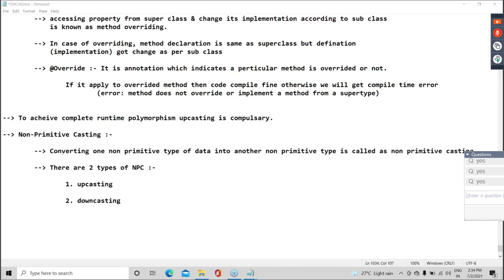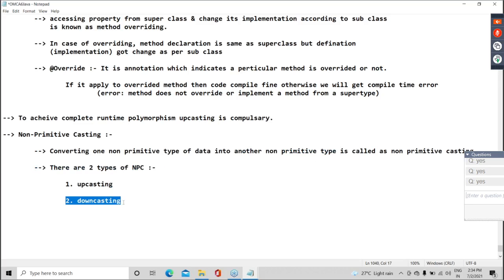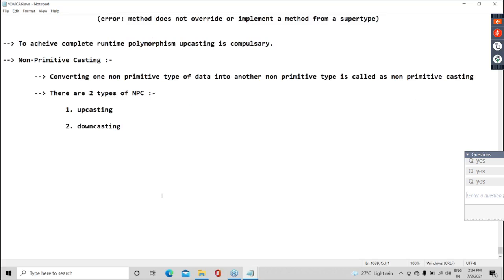So can I say, converting one non-primitive type of data into another non-primitive type is called non-primitive casting. And there are two types of non-primitive casting: one is upcasting and another is downcasting. Guys, note down up to this. Then we will start in detail what is upcasting, what is downcasting.